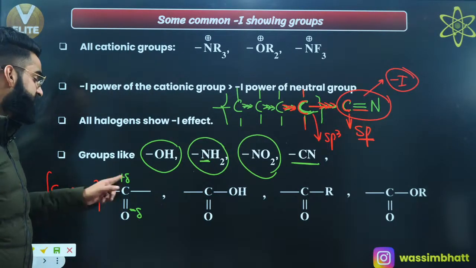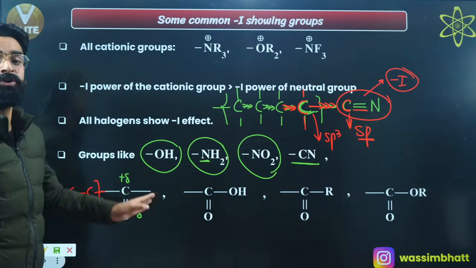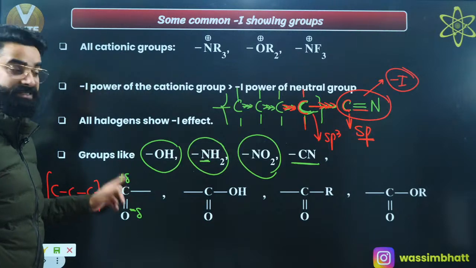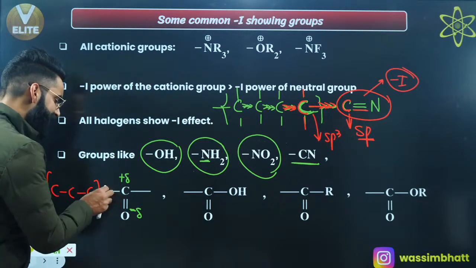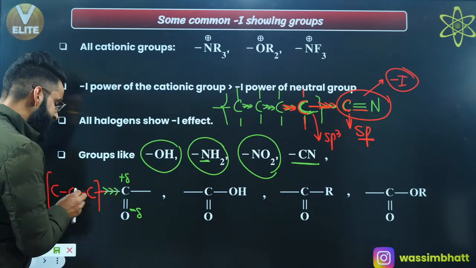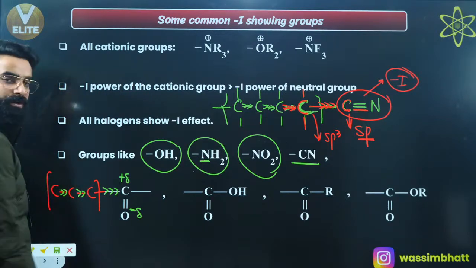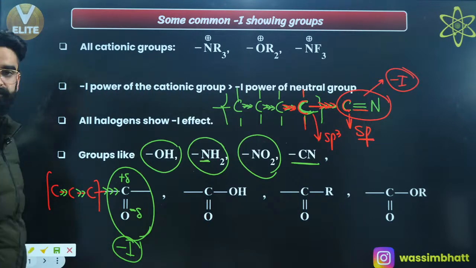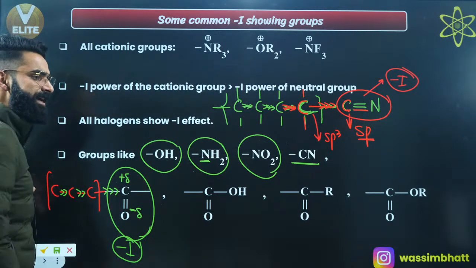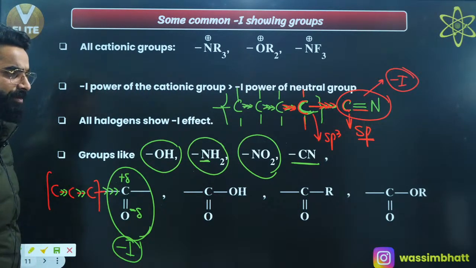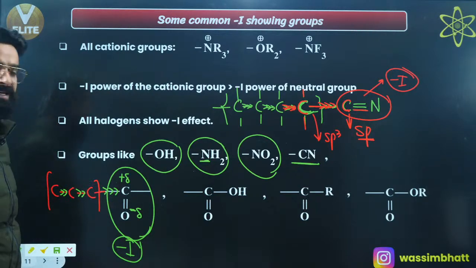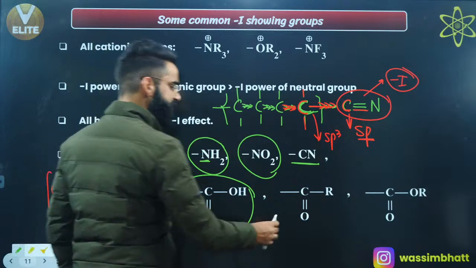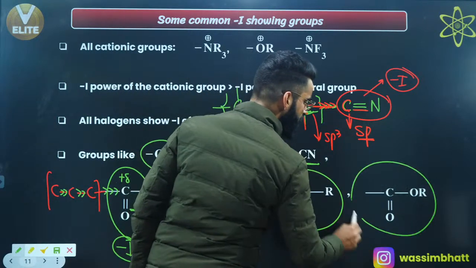So this carbon now will have more tendency to drag the sigma electrons towards itself, right? Because this carbon now has got delta positive charge. So this carbon will have more tendency to drag the sigma electrons out of the carbon chain, which makes this group again show minus I power, right? So this group is again decreasing the sigma electrons in the carbon chain. So this group again shows minus I. Similarly, when this group is attached to the carbon chain, it is going to show minus I. When this group, minus I, right? When this group, again minus I.